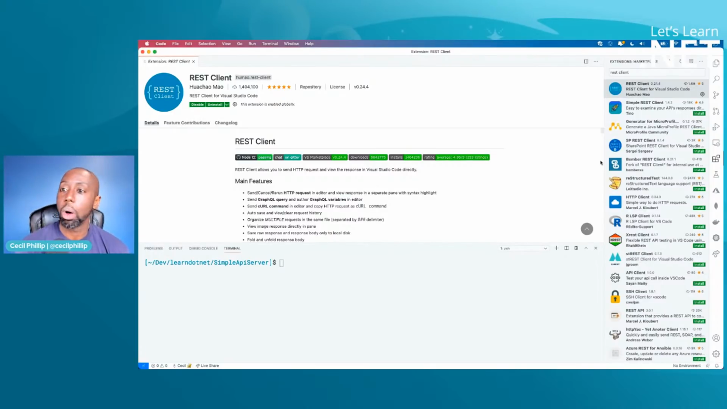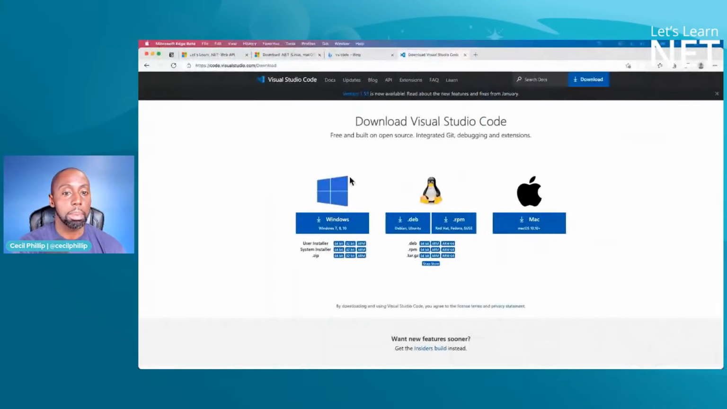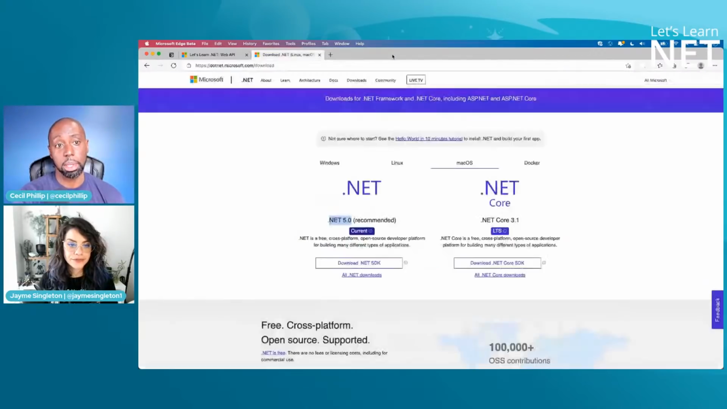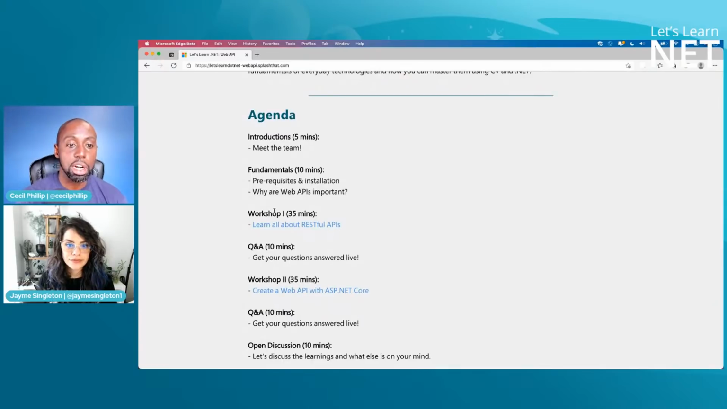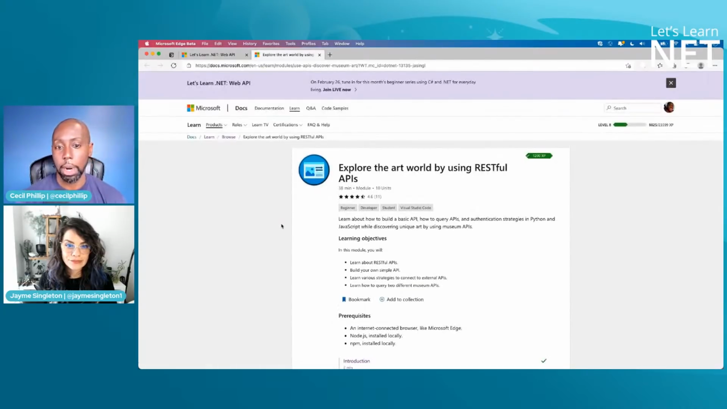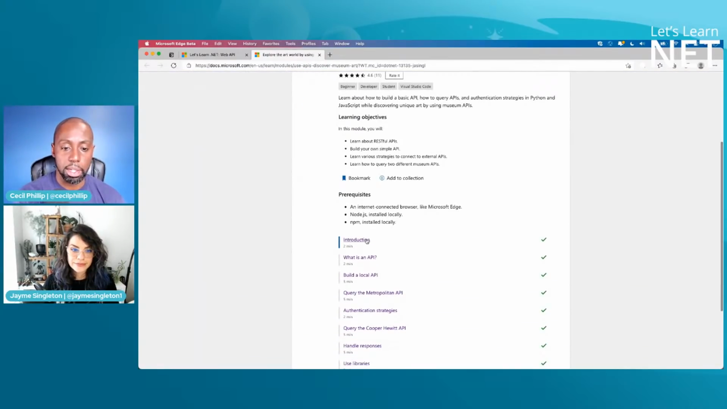All right, now after we have those things installed, let's see. Yeah, those are everything that we're going to need. So why don't we start off and head over to the workshop and see what we're going to do. I'm going to come back over here and close these windows because we don't really need them anymore. Let's take a look at our agenda. Let's start off with the first part of the workshop. This one is actually hosted on Microsoft Learn, and it's called Explore the Art of the World by Using RESTful APIs. So let's go ahead and kick it off.